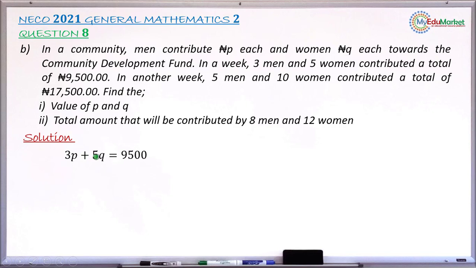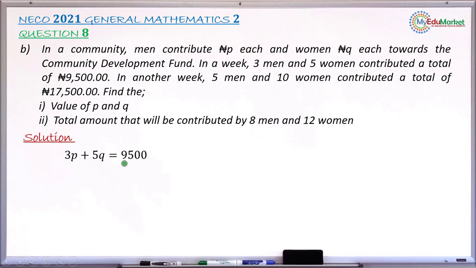Q is the amount contributed by each woman, and there are 5 women, so the amount contributed by women will be 5 multiplied by Q. If you add this, it gives the total contribution in that week, which is given as 9,500 Naira. This gives us one of the equations.